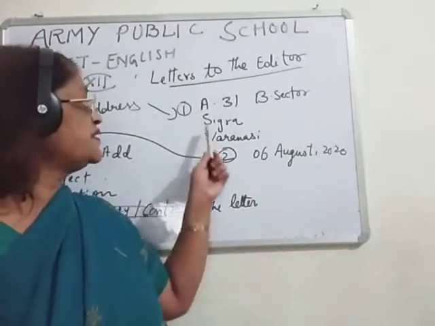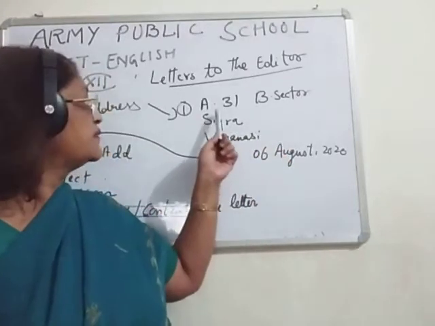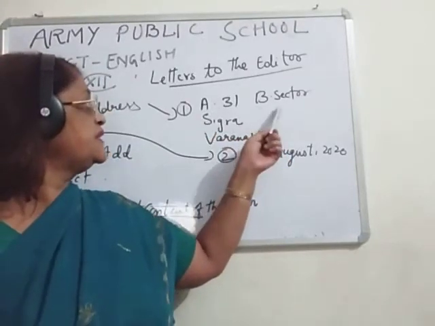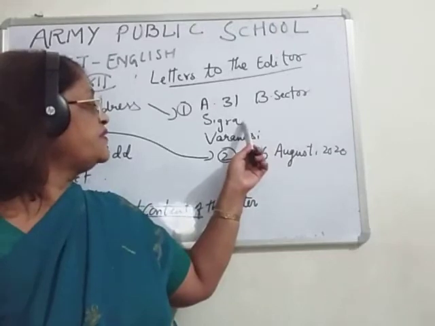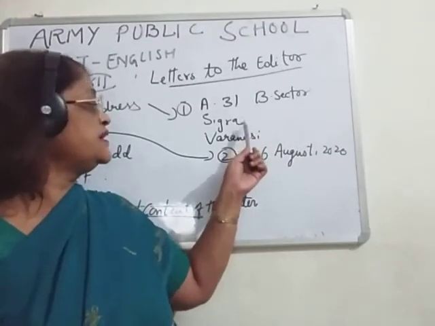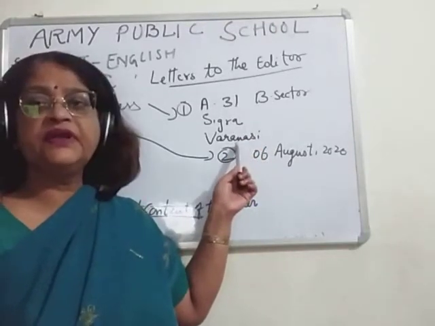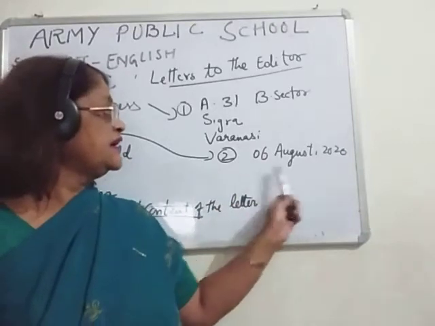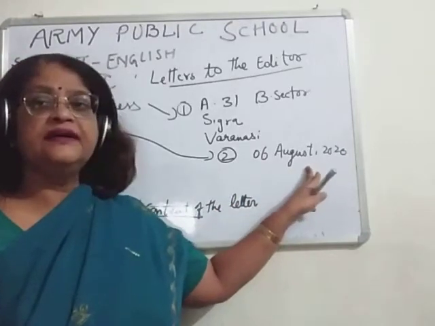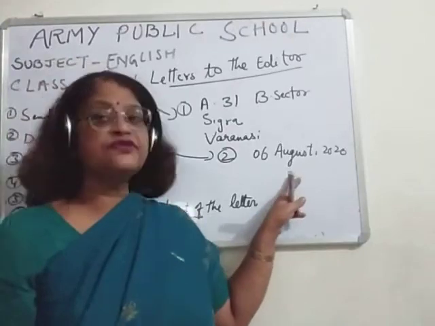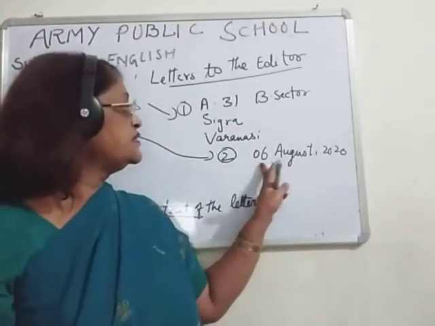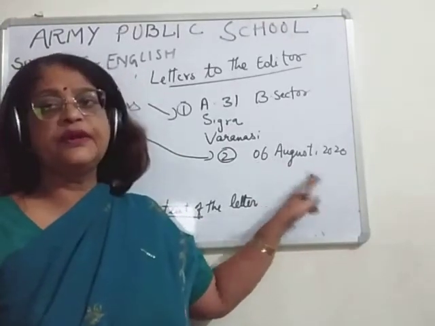The sender's address I have written with no punctuation mark. This is the house number, B sector, name of the colony, and the name of the city. And children, this is the way the date should be written in the letter: 6 August 2020.